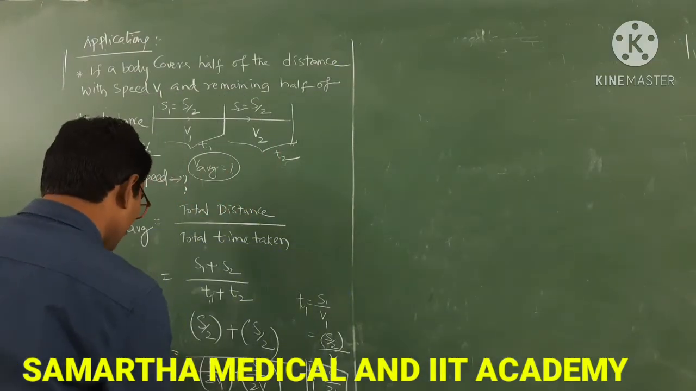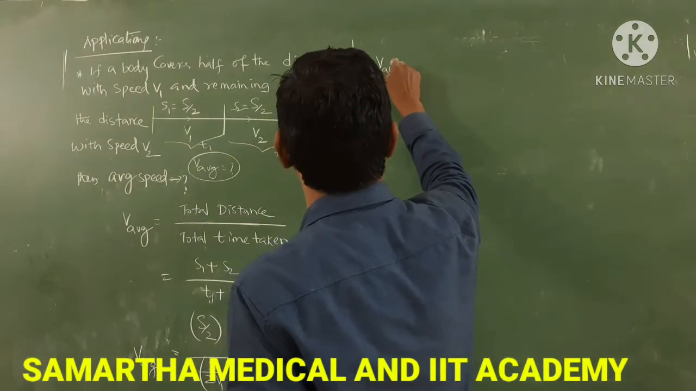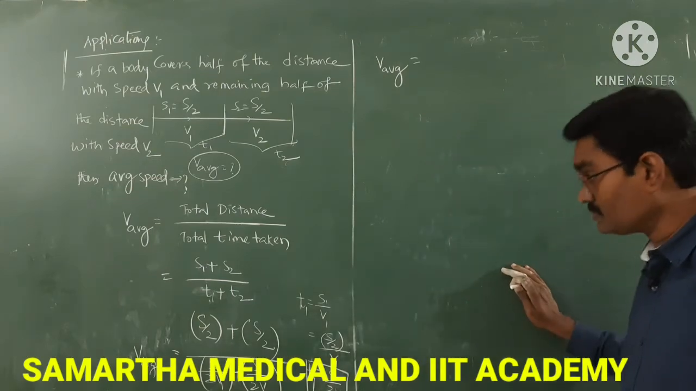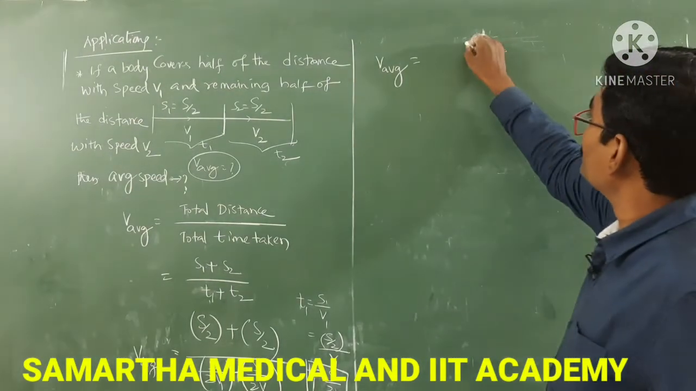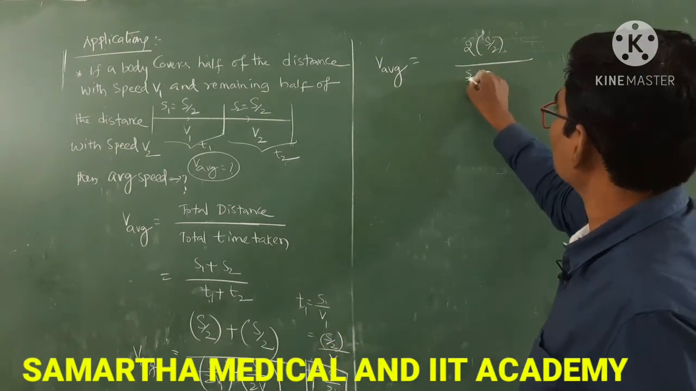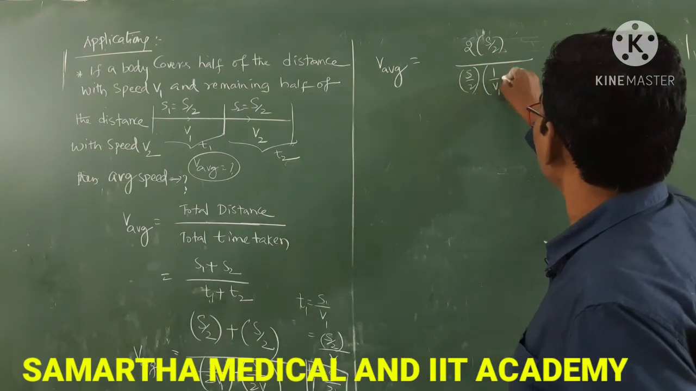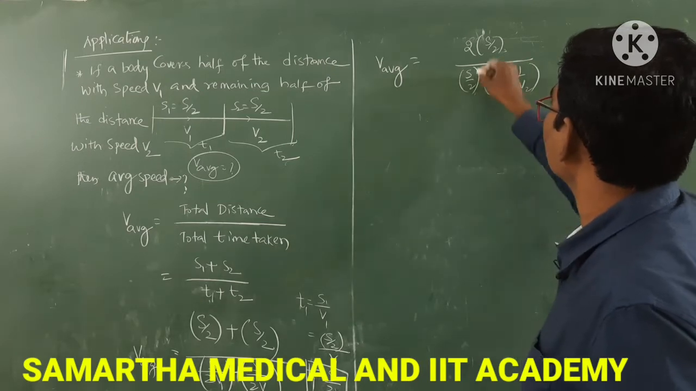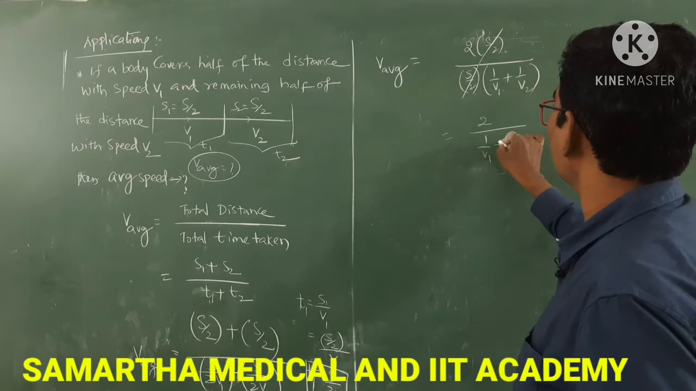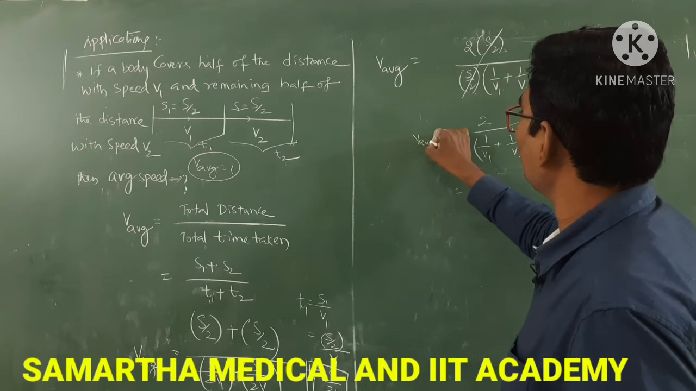Now this is V average. V average is equal to 2 times S by 2, divided by S by 2 times (1 by V1 plus 1 by V2), taking S by 2 common from these two. S by 2 gets cancelled. You will get 2 by (1 by V1 plus 1 by V2). That is V average.